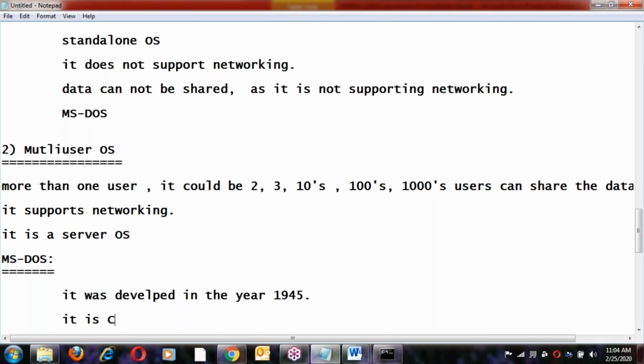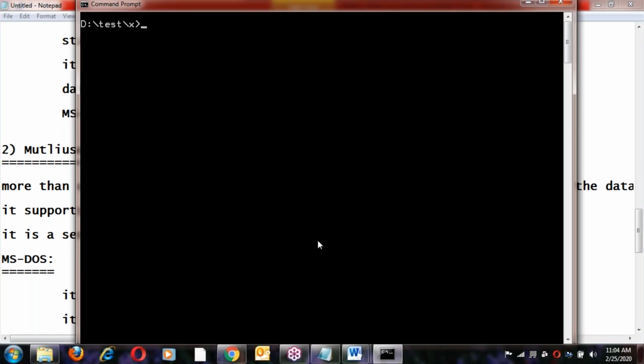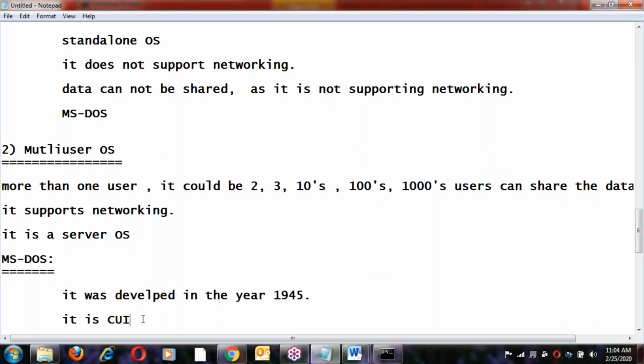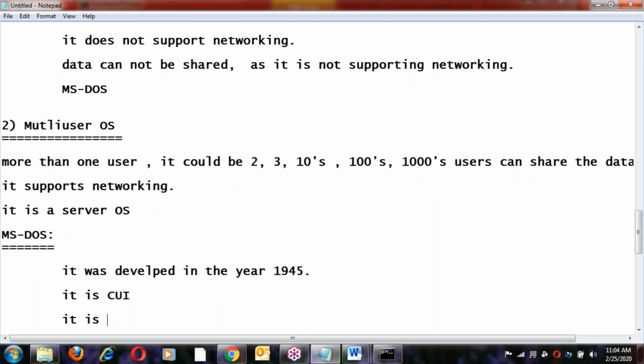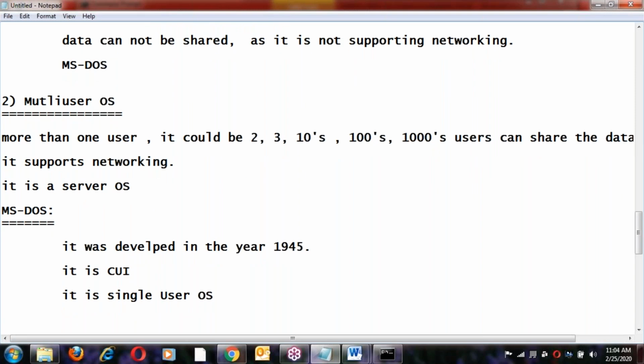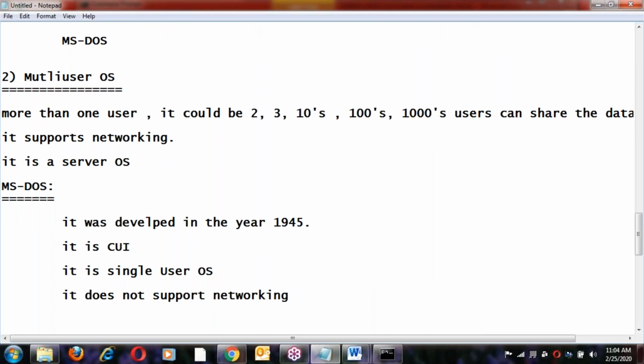It is a character user interface. It is a single user OS, a single user operating system. It does not support networking, so you can't do networking communication here. Character interface, single user OS, and it does not support networking.